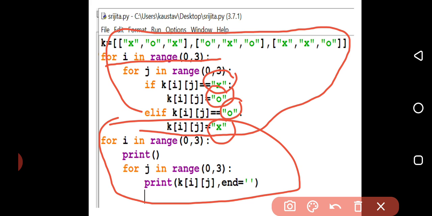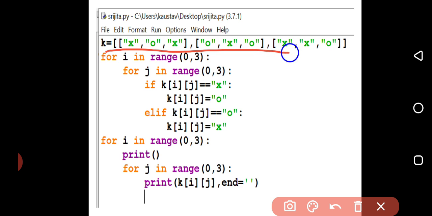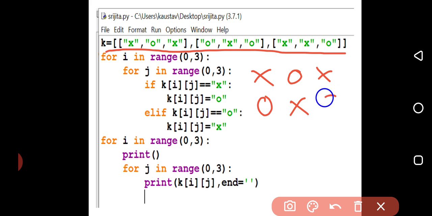Means what is going to happen? Suppose according to this initialization, the original array will be X, O, X. Okay, 3 by 3: O, X, O, X, X, O. Fine.